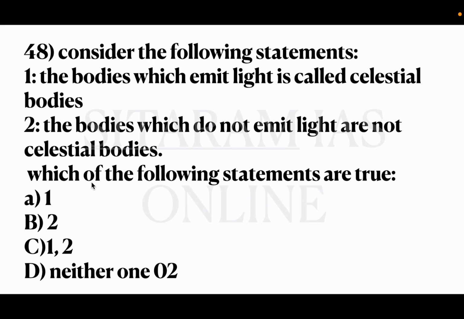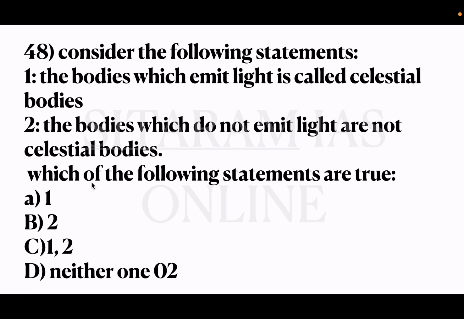So 48th question, consider the following statements. 1. The bodies which emit light are called celestial bodies. 2. The bodies which do not emit light are not celestial bodies. Which of the following statements are true? Option A 1, B 2, C 1 and 2, D neither 1 nor 2. So here guys, the bodies which emit light are called celestial bodies. This is true. And tell me, the bodies which do not emit light are not celestial bodies is correct statement or wrong?